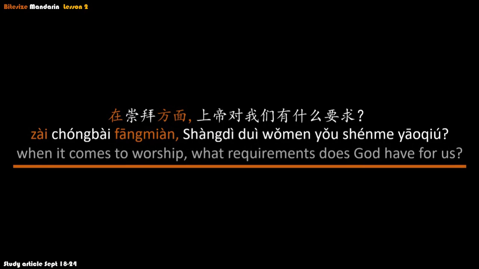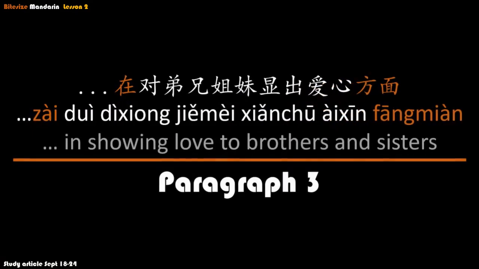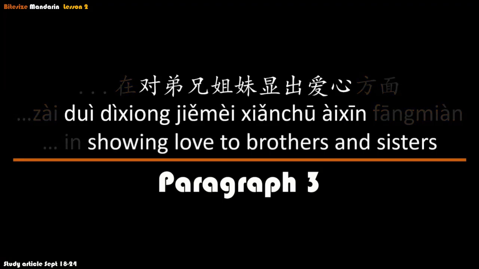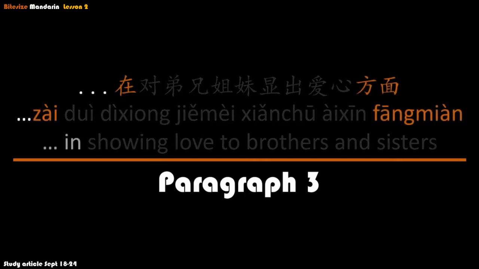So this takes us right back to that sentence from paragraph 3. 在对弟兄姐妹显出爱心方面. So what's going on here? Well, in the middle, we have our issue or topic, 对弟兄姐妹显出爱心, showing love to brothers and sisters. And then that entire phrase has been taken and dropped in between 在方面.